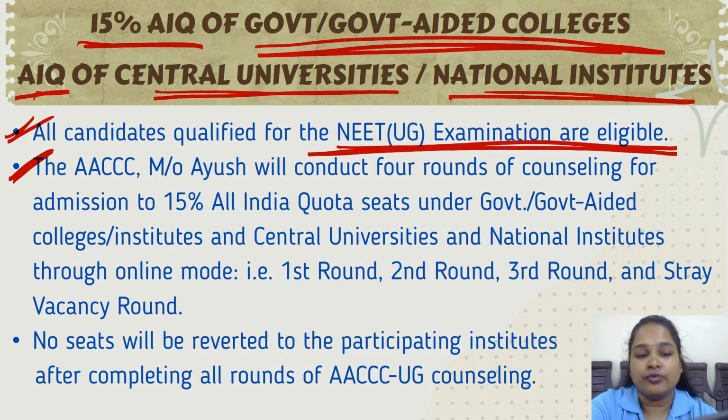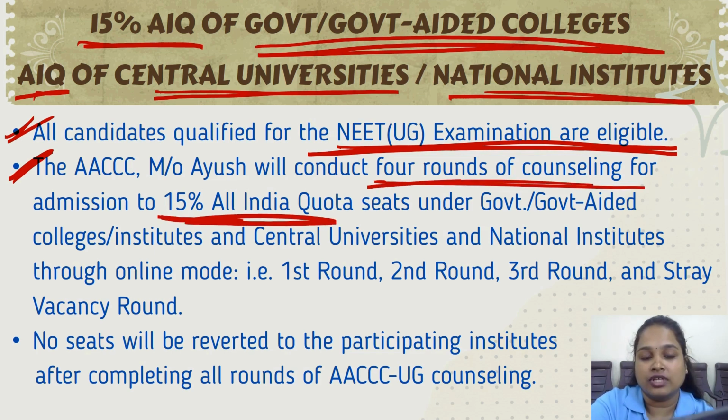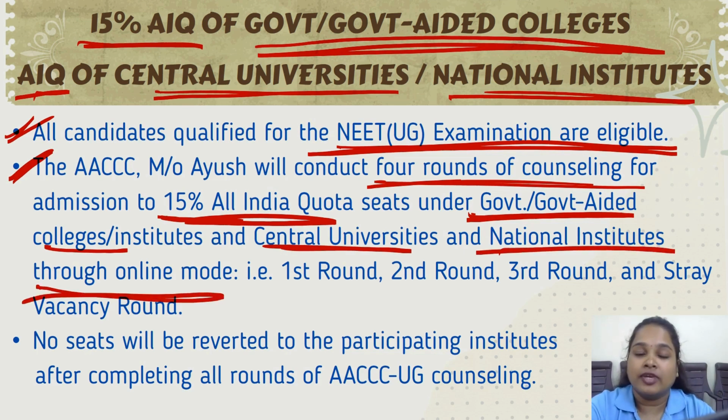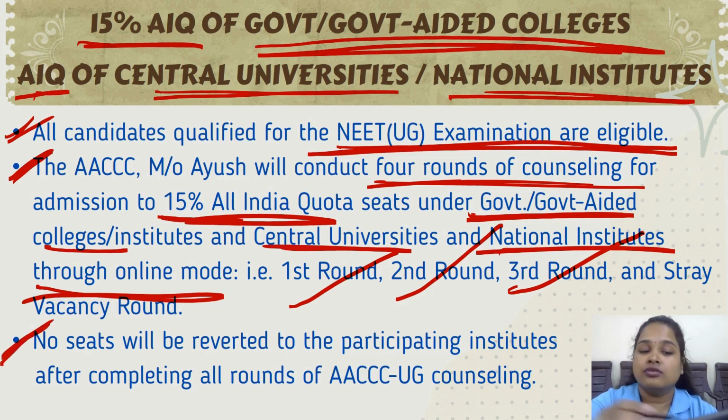Second point, AACCC will conduct 4 rounds of counseling for admission to 15% of AIQ quota seats under government aided colleges, central universities, national institutes through online mode. That is basically round 1, round 2, round 3 and stray vacancy round through online mode. Third point is no seats will be reverted to the participating institute after completing all rounds of AACCC UG counseling. So the remaining seats will not be reverted to the colleges. All the seats counseling will be conducted through AACCC only.